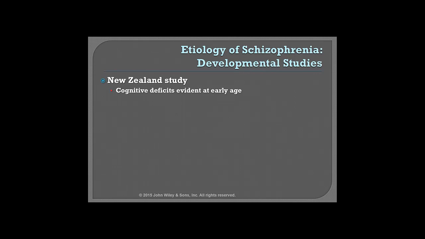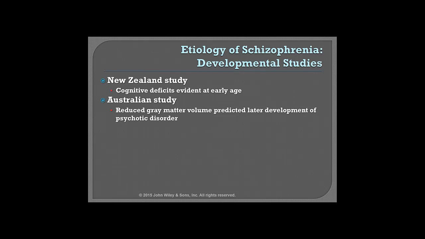In an Australian study, it's considered a clinical high-risk study. It's done because it's difficult collecting large sample sizes. So what you do is you go to clinical settings and you actually look at those individuals. And what we found in this Australian study, which followed individuals between the ages of 14 to 30 who had been referred by a mental health clinic, was that these individuals had reduced gray matter volume, and that went on to predict later development of psychotic disorders.